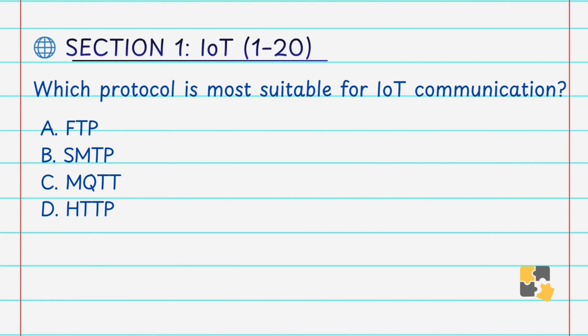Which protocol is most suitable for IoT communication? A. FTP, B. SMTP, C. MQTT, D. HTTP. Answer is C. MQTT. MQTT, that is the Message Queuing Telemetry Transport, is a lightweight messaging protocol designed specifically for the IoT environment. It uses minimal bandwidth and works efficiently even on low power devices, making it ideal for sensor based communication. That's why our answer is C, MQTT.